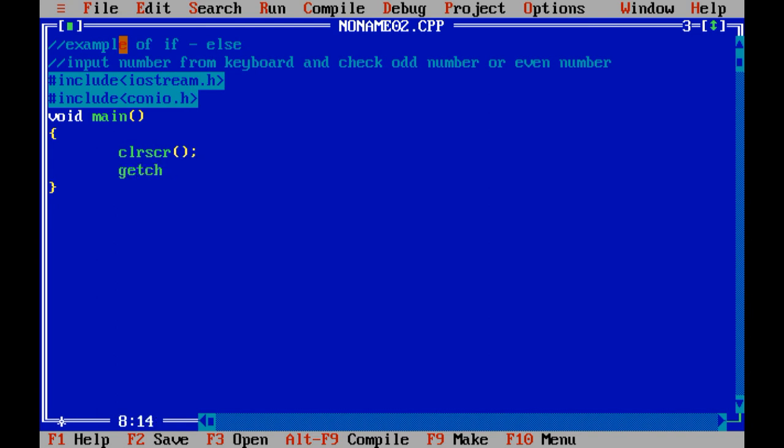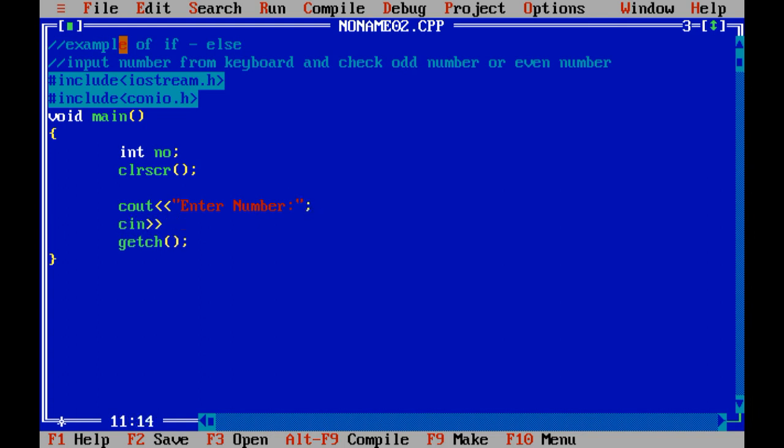Get ch. Now how many variables do I need to take? Here it has already been given in the definition: input a number. That means you need to input one number from the user. So integer number. Let me input that from the keyboard using cout and cin. Enter number.